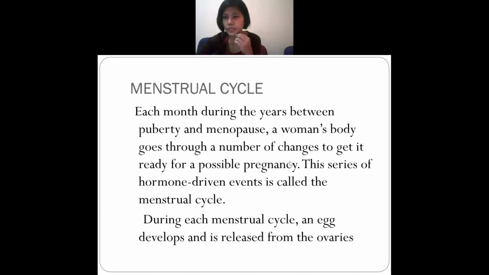Okay. So, what happens in the menstrual cycle? In the menstrual cycle, we can find that when a woman is ready to be pregnant, the menstrual cycle stops. And in this cycle, a hormone is driven, and an egg develops. The eggs used to be formed so that they can be released from the ovaries.